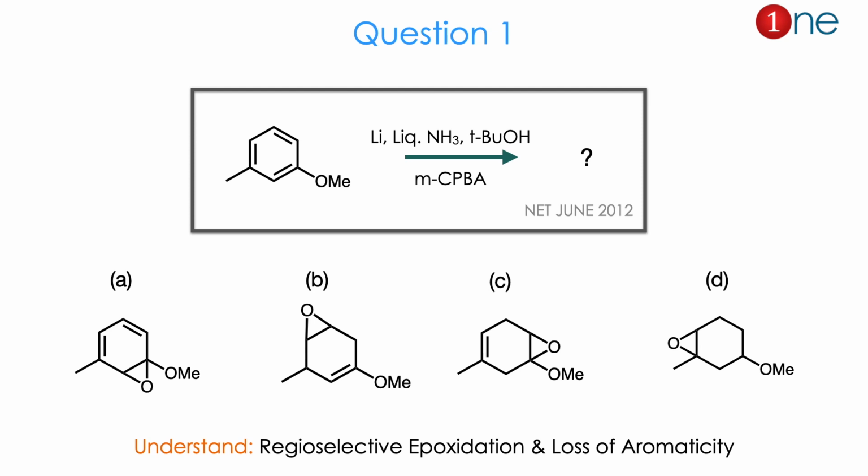All products are with loss of aromaticity with epoxidation. Whether the epoxidation is near the methoxide or away from the methoxide, so there are 4 possibilities. From the reactant to product you might guess regioselective epoxidation occurs, and loss of aromaticity is the real question here. The answer is C. Let us see how.